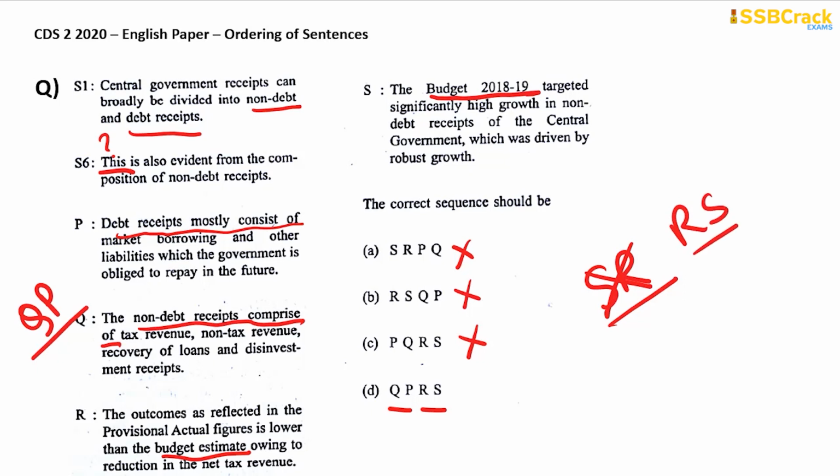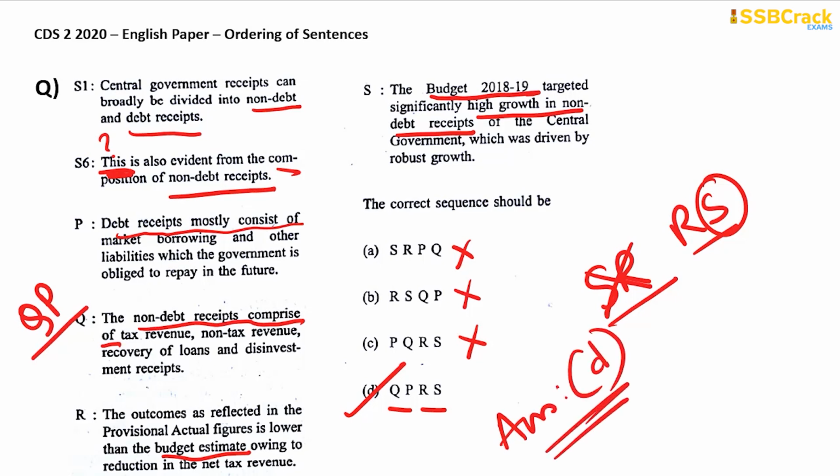Why RS? Look here. In high growth in non-debt receipts, right? There was a high growth in non-debt receipts of the budget 2018-19, and this is evident from the composition of the non-debt receipts. Again, the non-debt receipts have been repeated in the last sentence. Therefore, S will be at the very end of the sentence here. So basically it will be QP RS. That will be your answer. So your answer is option D. You see how you can do this? Very easily you can do that.